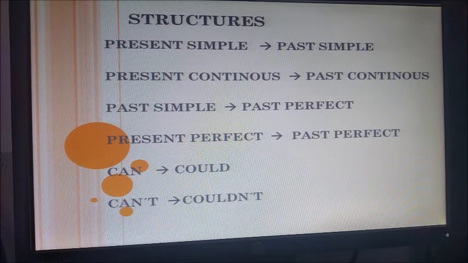You have to do 2, 4, 6, 8, 10, 12 examples using the reported speech. Please.